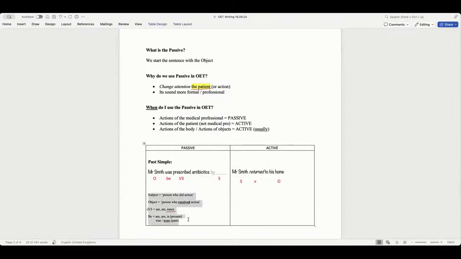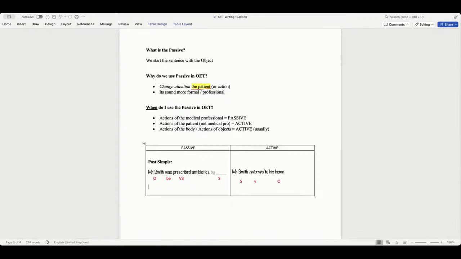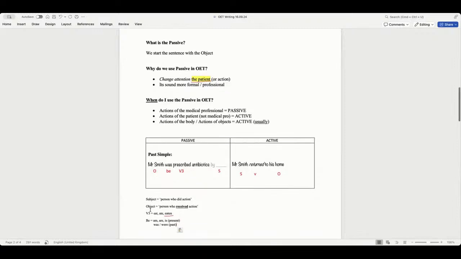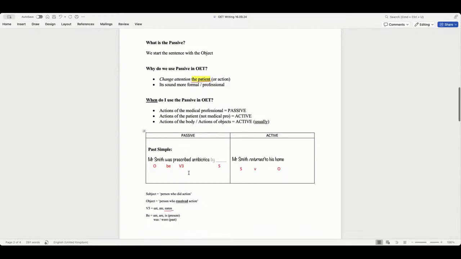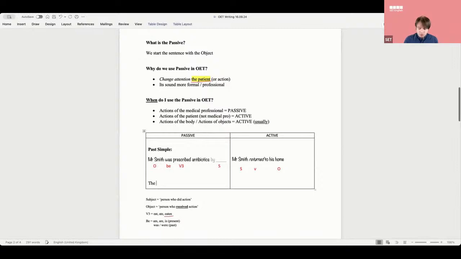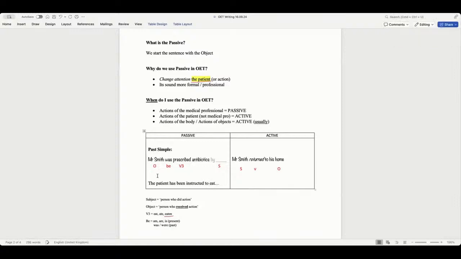Alan, yes, go on, Anna. Yeah, if the case is not the same, like the patient has been instructed, can I use passive? The patient, well, that would be passive, yes: the patient has been instructed. Now, what's the difference with this one, guys? What's this one? This is present perfect passive.